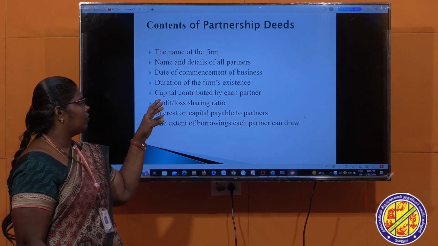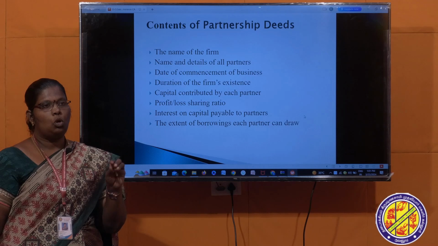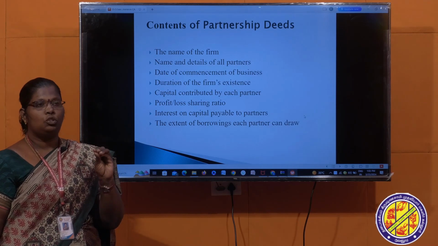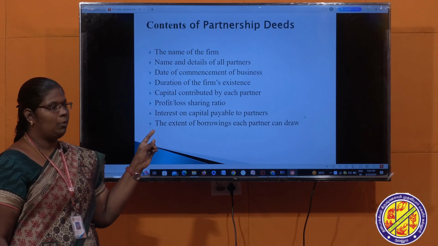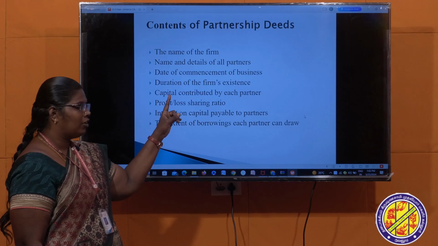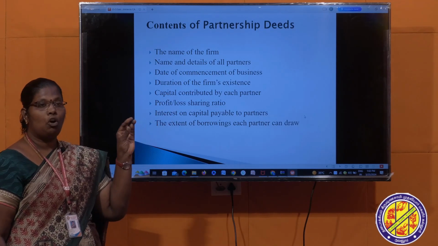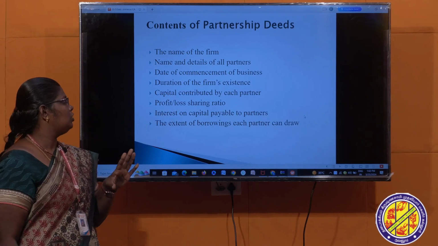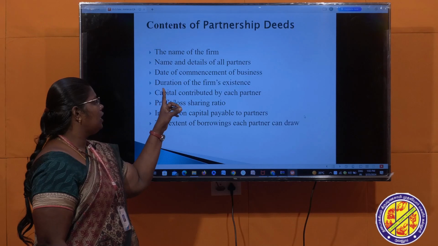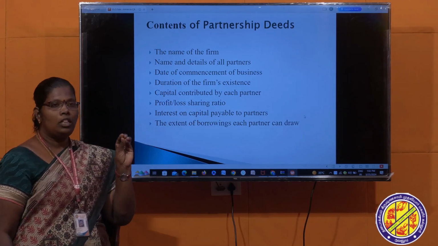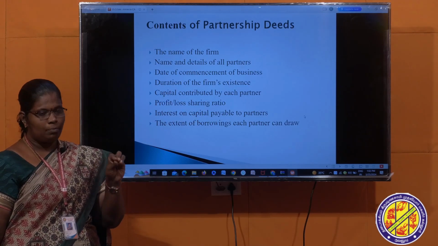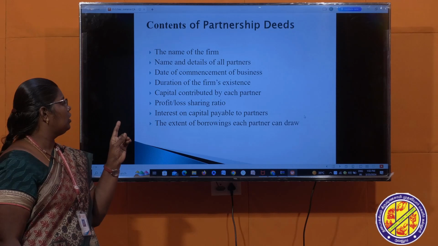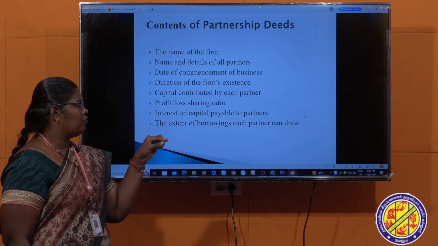First one, the name of the firm. What is the nature of the business that should be done in the partnership firm? That should be mentioned in the name of the firm, or the nature of business to be done by the partnership firm. Next one, name and details of all the partners. Who are all the persons involved in this partnership firm? That should be mentioned.